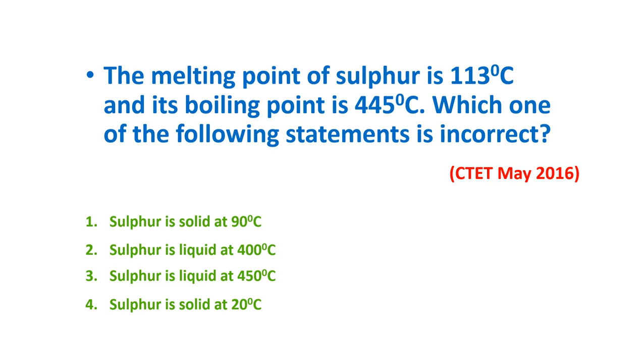Sulfur is solid at 20 degree centigrade. The question asks which statement is incorrect, so we have to find the wrong statement. Option 3 is the incorrect statement: sulfur is liquid at 450 degree centigrade.